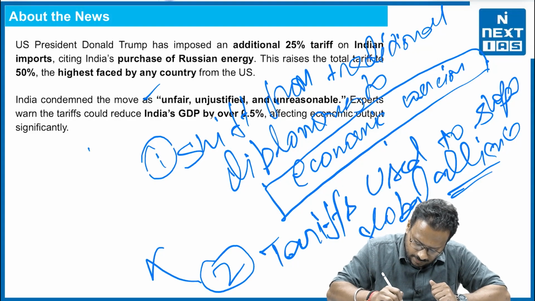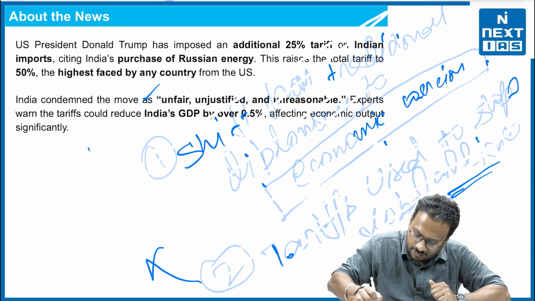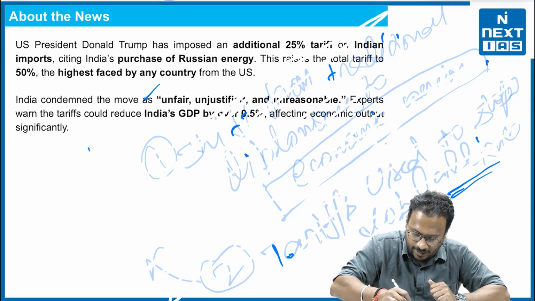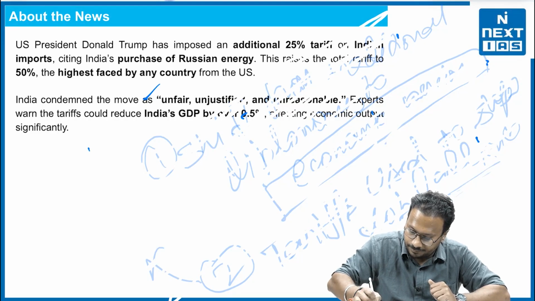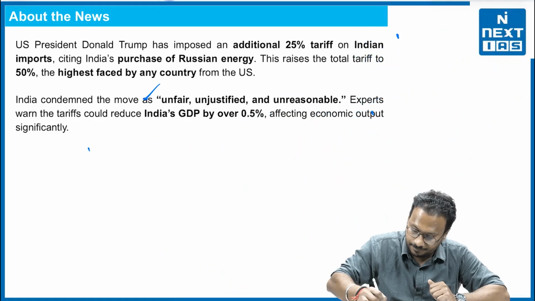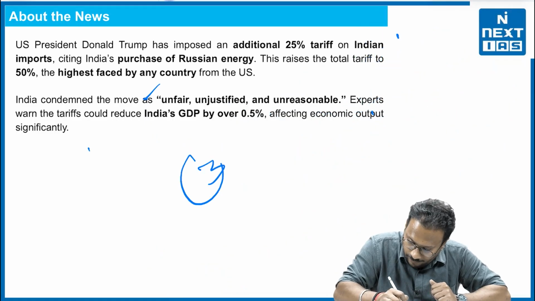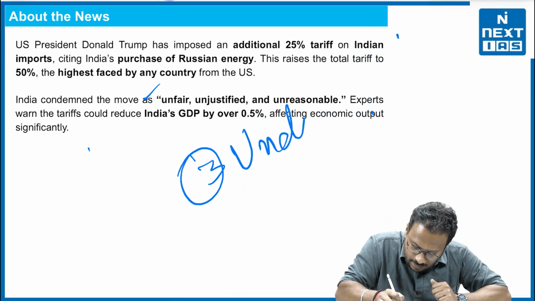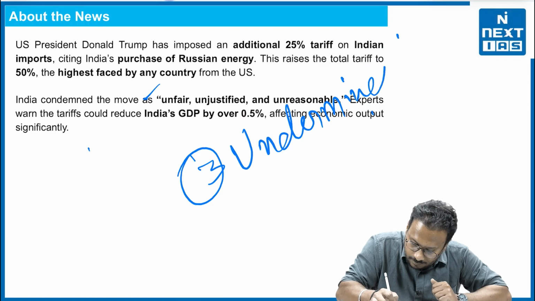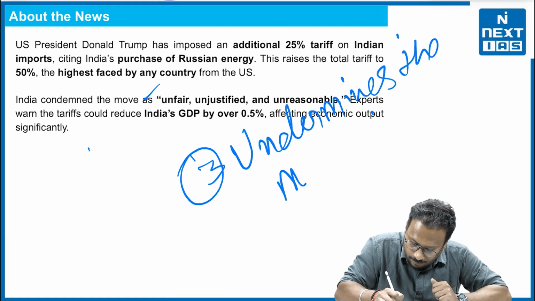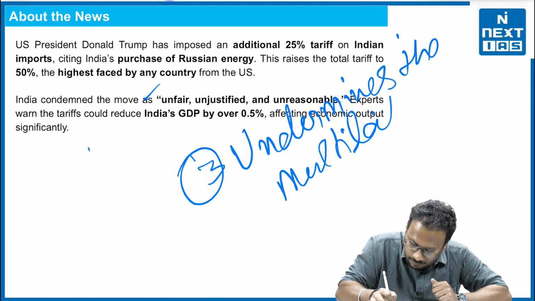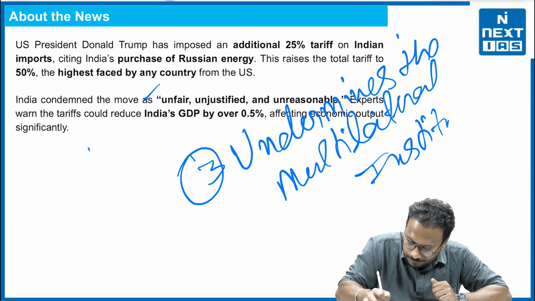Moving further, the third point that helps us understand why we are witnessing this is that it even undermines the multilateral institutions.